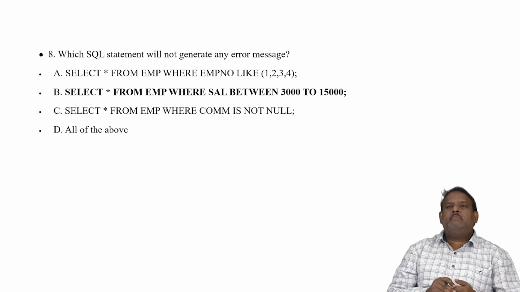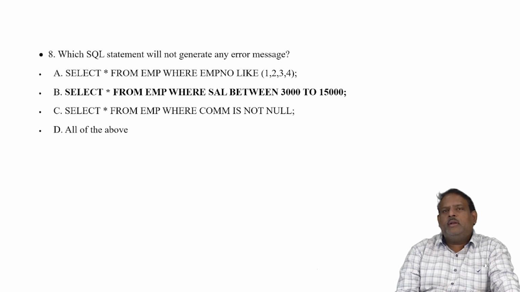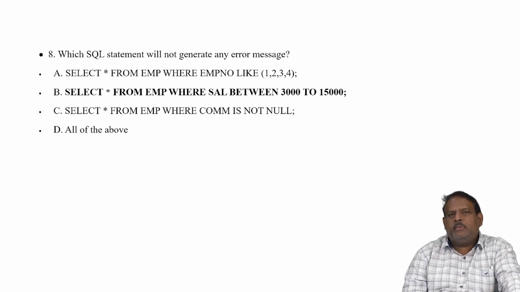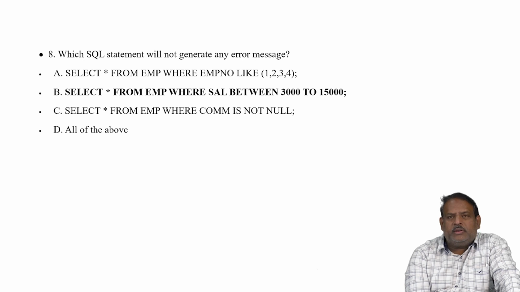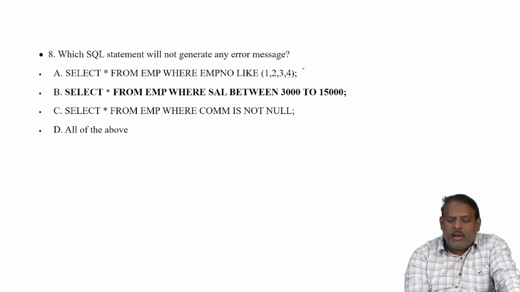Which SQL statement will not generate any error message? Now we'll see. Select star from EMP where EMP number like. Generally the like operator is used for character fields. Here it is all numbers. So like is not preferable to use here.